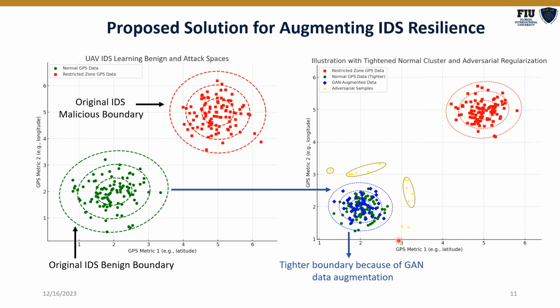Furthermore, the benign-looking adversarial samples will be taken into account to improve the learning of the IDS. Here, we mean that the adversarial samples will be used as a regularizer, which means it will prevent the IDS from overfitting.